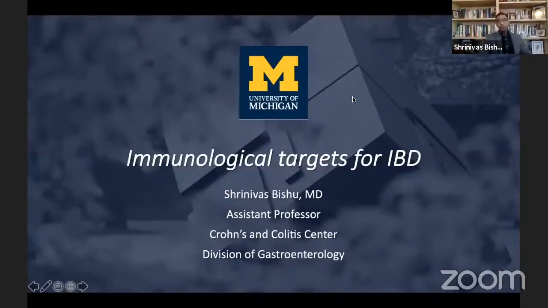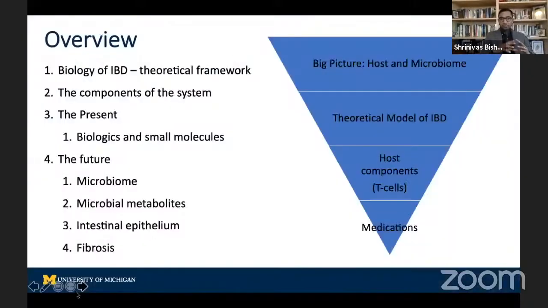Okay, so immunologic targets for IBD, and what I was tasked to do was really talk about the biology of IBD and give a broad overview of how drugs work, and maybe what the future holds. So first I'm going to build a theoretical framework so we can have a conversation about it. And then we're going to talk about the components of the system. And then we're going to move to the present, which is really biologics and small molecules.